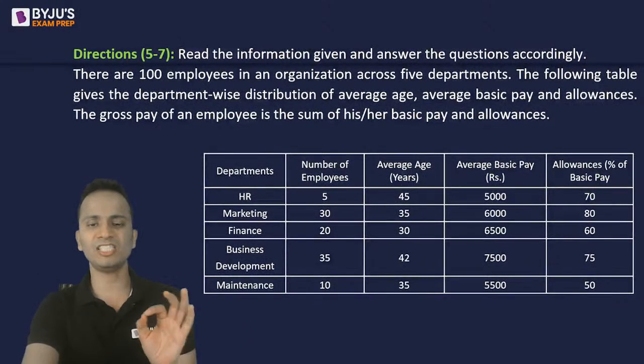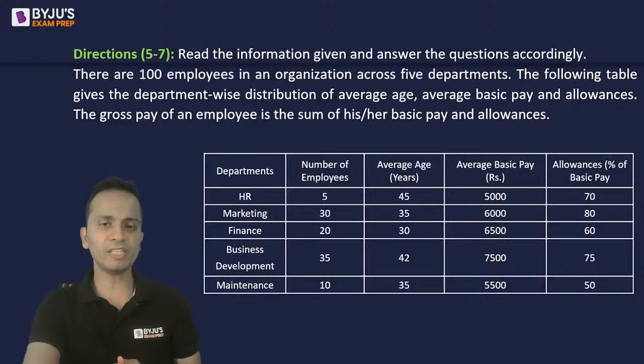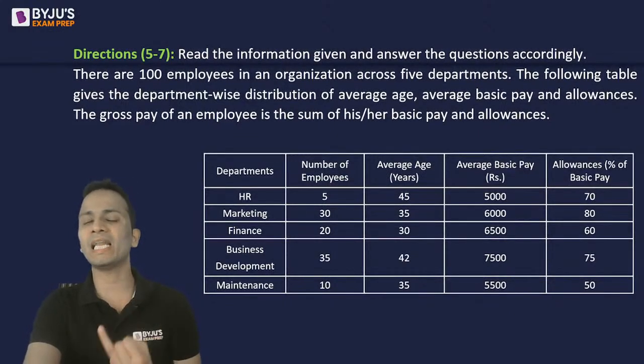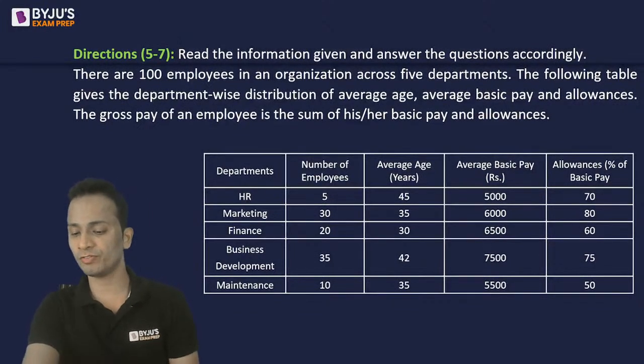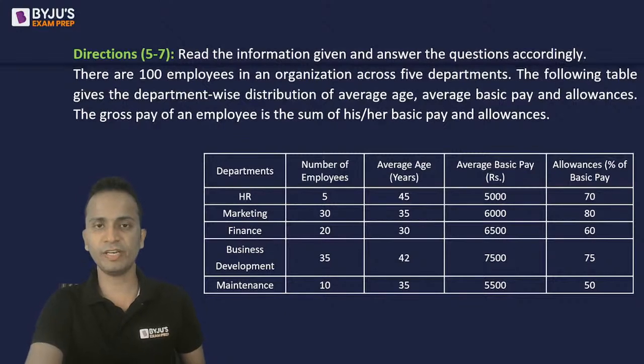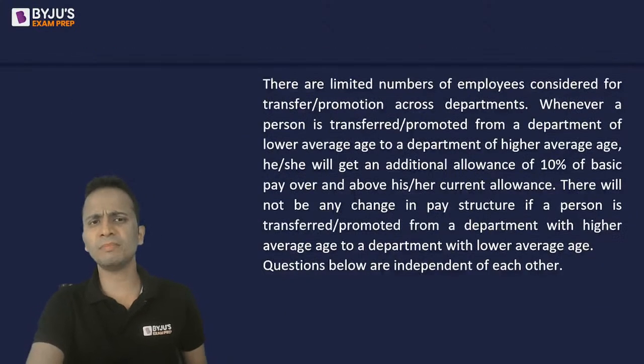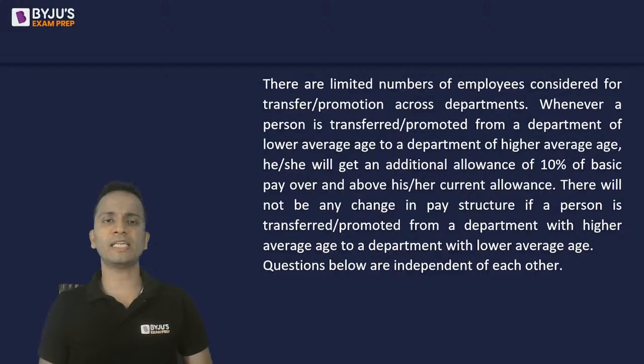Very basic data, very general data. Now, what do you have in the data? Number of employees, their average age, average basic pay, and allowance, which is the percentage of the basic pay. All right, fine. Now, let's read some extra information that is given.